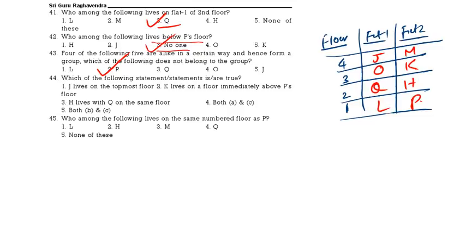Which of the following statement is true? Now, J lives on the topmost floor. Which is true? That is asked. This is correct. K is living immediately above P. This is wrong. Then H is living with Q on the same floor. This is correct. So both A and C. Which of the following is living on the same number floor as P? That is L. L is the correct answer.